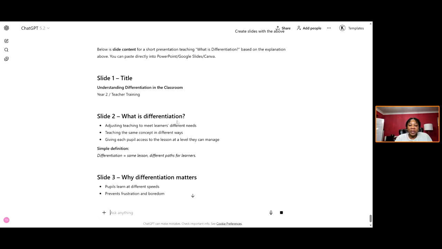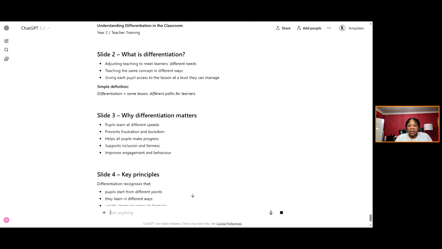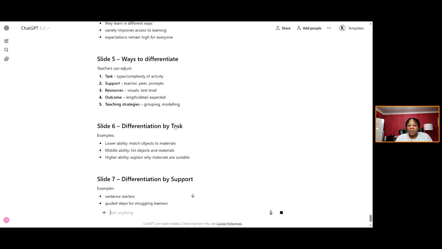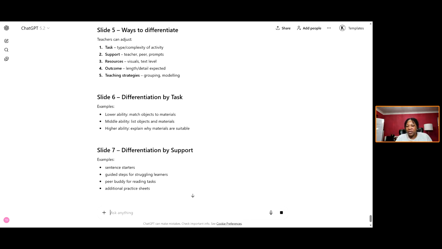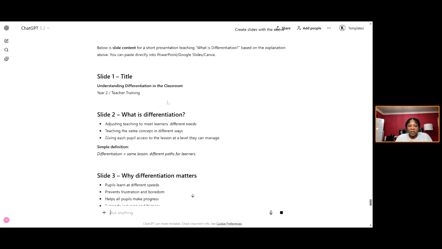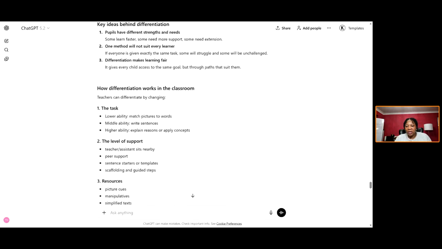Okay, so it's changing it, so all I need to do is paste this. But I would prefer to go with what it showed me earlier on because it's assuming I understand differentiation. So it's created the slides for me. But I would rather go with this one. This one, I asked it to teach me differentiation, and it's teaching me.